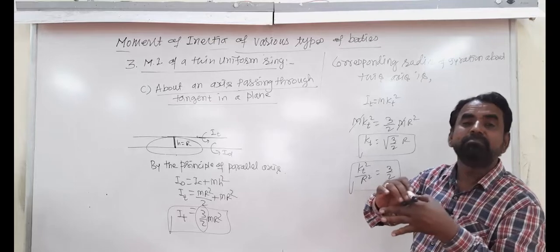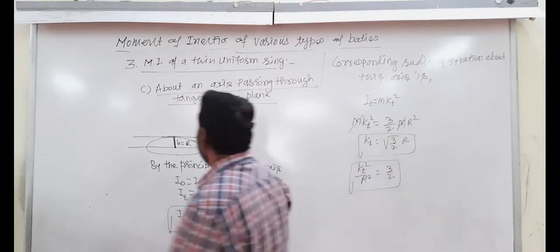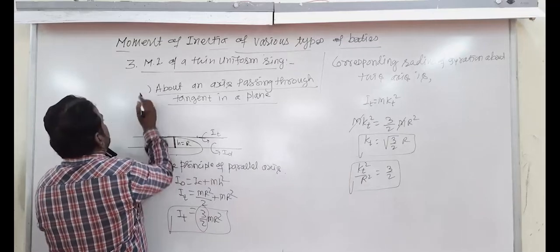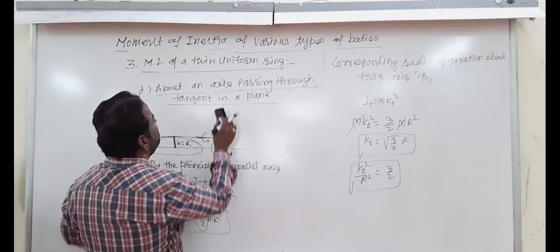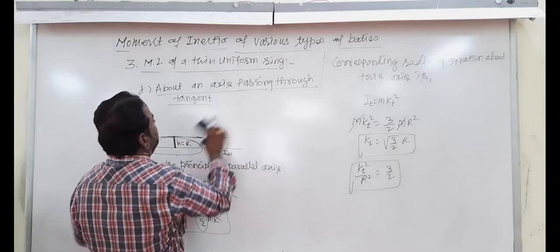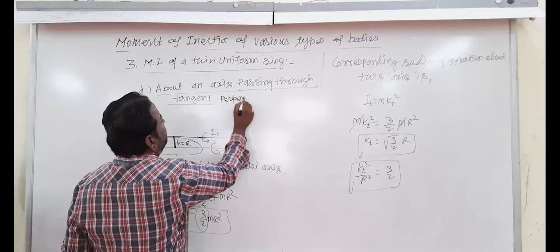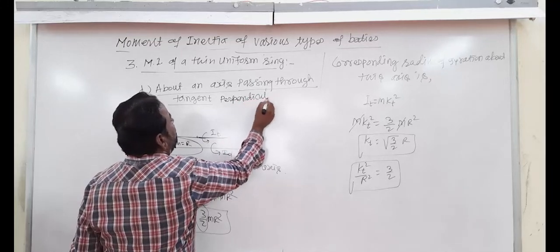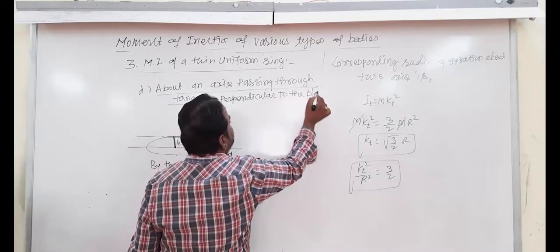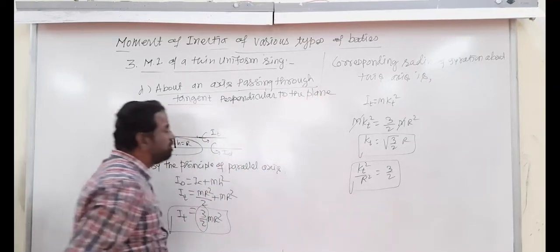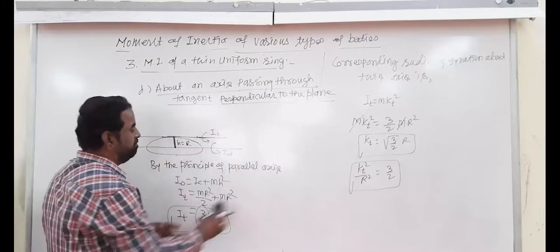Now the last is about an axis passing through a tangent perpendicular to the plane. Tangent perpendicular to the plane. Yes, tangent perpendicular to the plane. How is the tangent perpendicular to the plane?